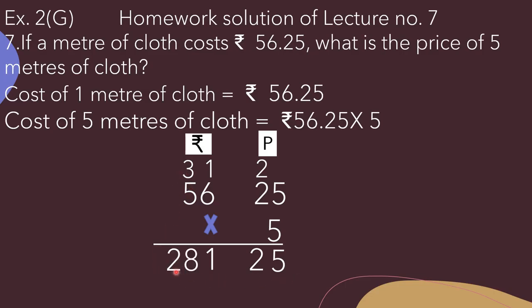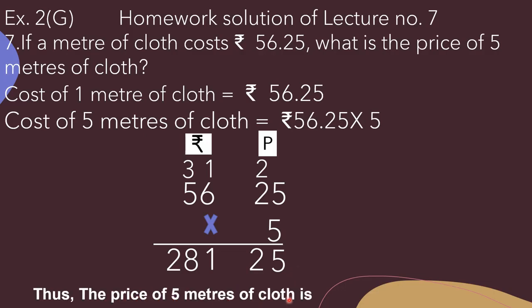So what is the answer? That is 281 rupees and 25 paise. Now we have to write it collectively. Thus the product or the price of 5 meters of cloth is rupees 281.25.